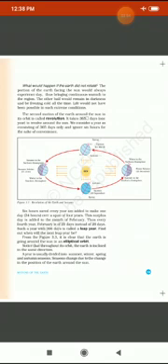Revolution, the movement of the earth around the sun, causes the seasons: summer, winter, autumn, and spring. These four seasons are very important for the survival of living organisms. Why? Because of these four seasons, vegetation, plants, and trees grow.